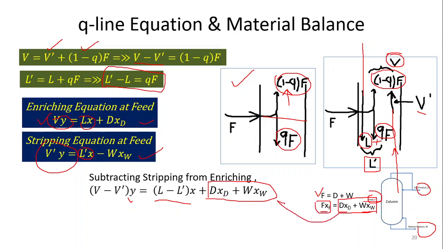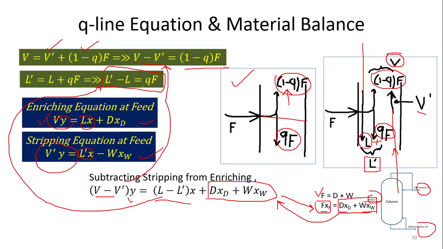So this value can be replaced by F xf, as we can see. And for V minus V dash, you can replace this value by 1 minus q F. Similarly, L minus L dash can be replaced by q F, because this is L dash and here it is L minus L dash. Putting all these values in, you can get the result.